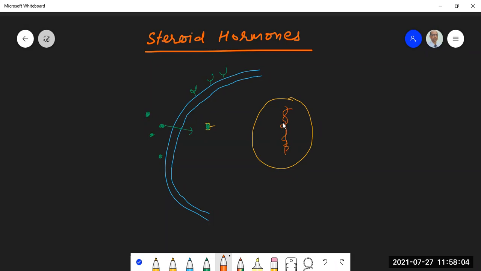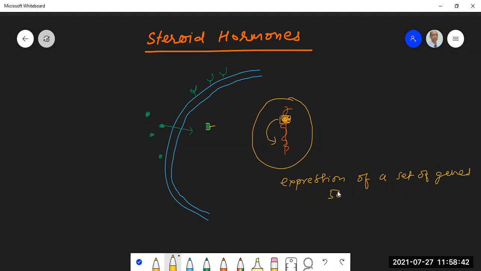This hormone receptor complex comes and binds to a specific region in the DNA, and binding of the hormone receptor complex to a region in the DNA is responsible for regulating the expression of a set of genes.